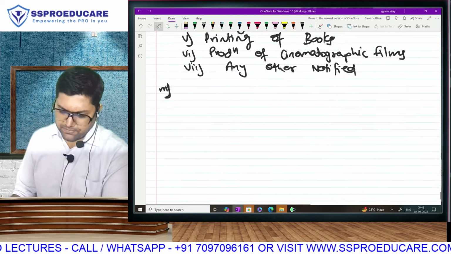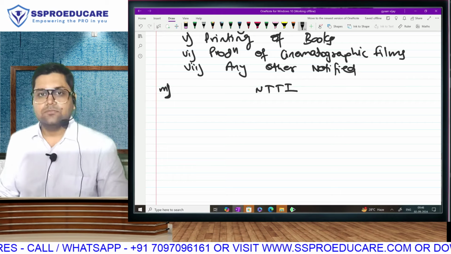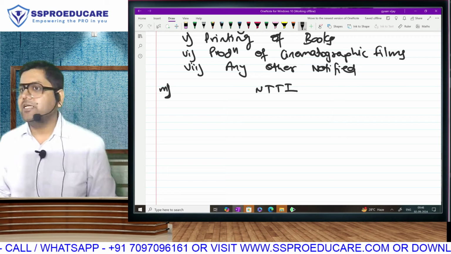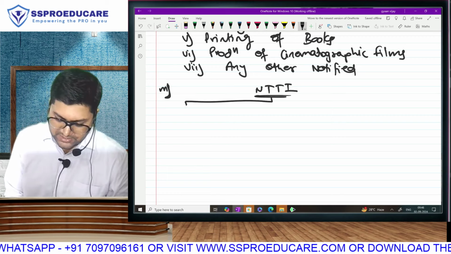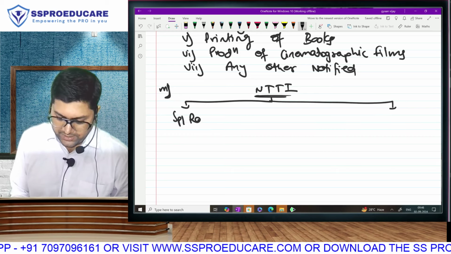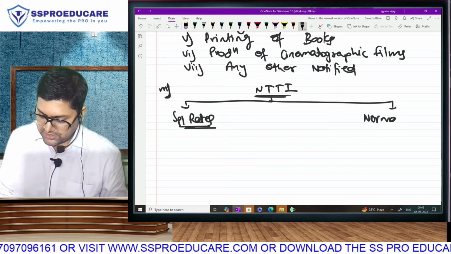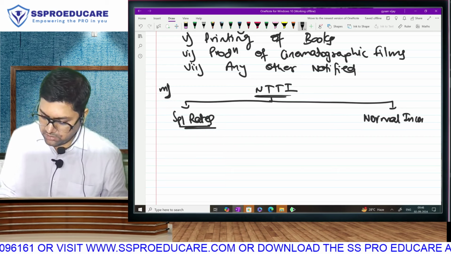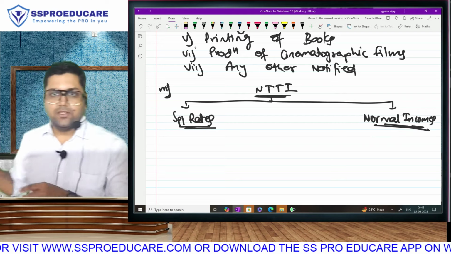Last condition. Are we going to calculate your NTTI? Obviously that NTTI will be as per new regime without deductions. First, divide this NTTI into incomes which are taxable at special rates and incomes that are taxable at normal rates. That's your first step.